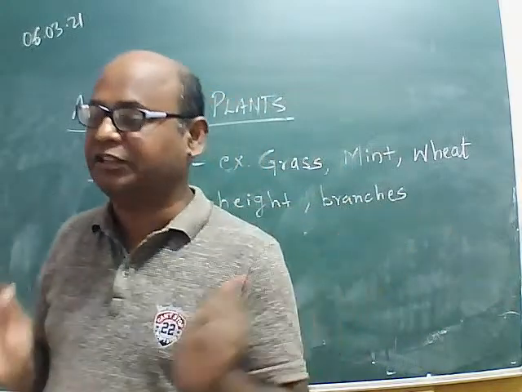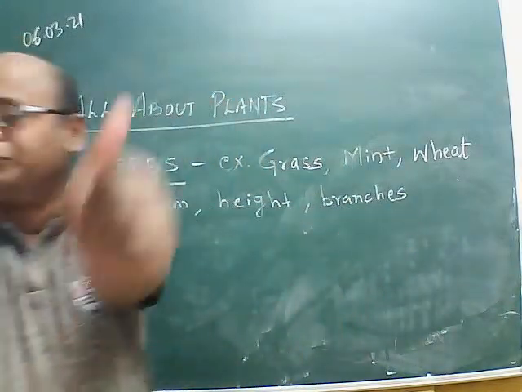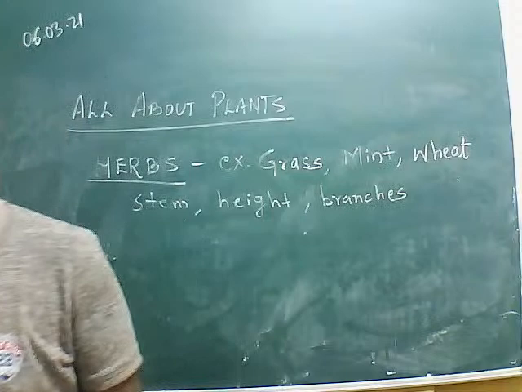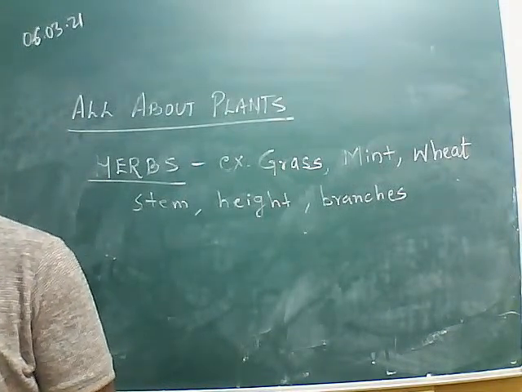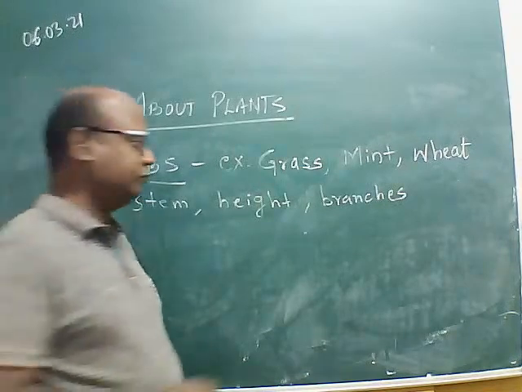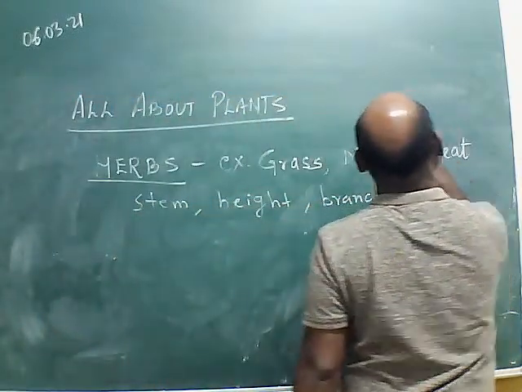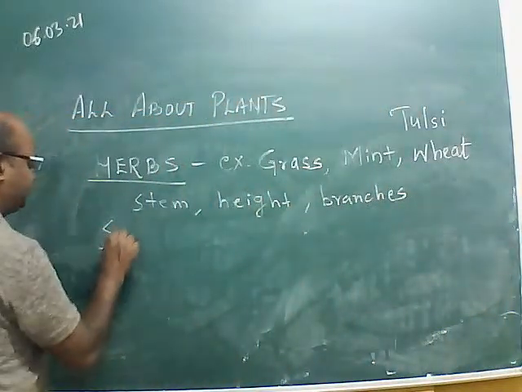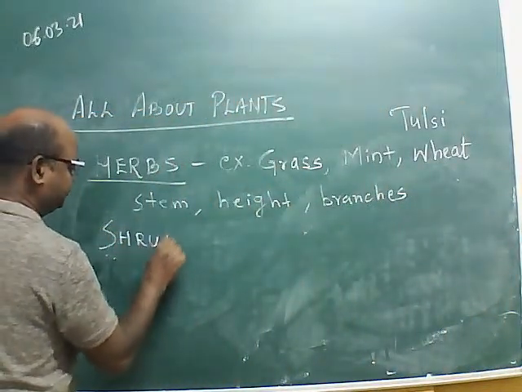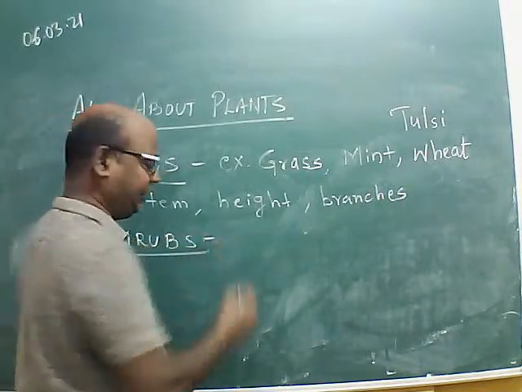Such plants, considering heights, are known as shrubs. A good example is given by Chaitanya Bias. Very good, Chaitanya Bias, keep it up.